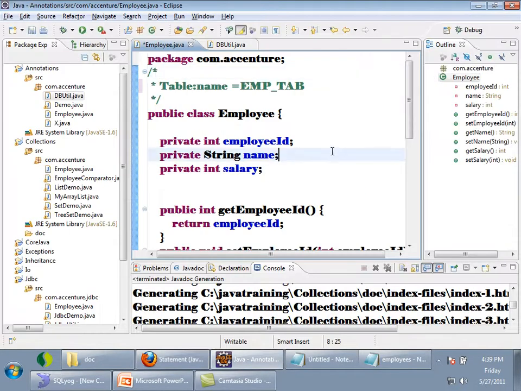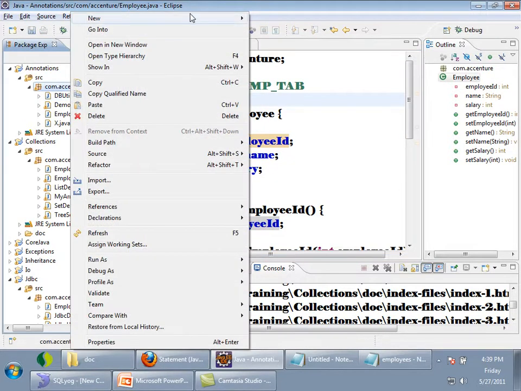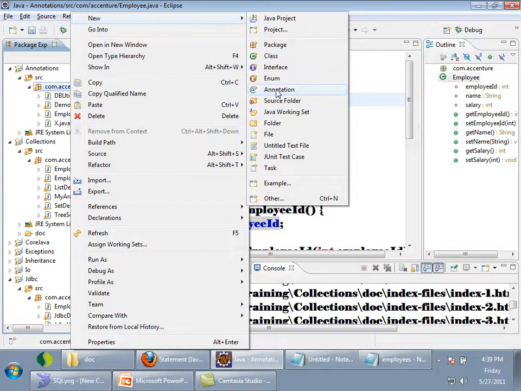So now I want an annotation. Sorry, I want a metadata which will be present inside the .class file. So annotation is nothing but a metadata which will be available in the .class file, so that by using reflection I will be able to read it. Okay. So now I'll show you how to write your own annotation. Now I'm going to write a new one. See here there is annotation.